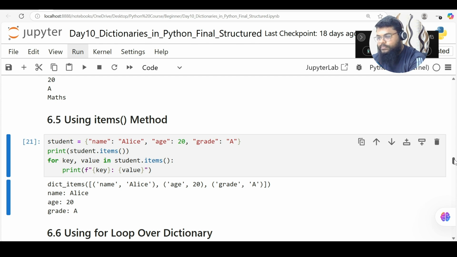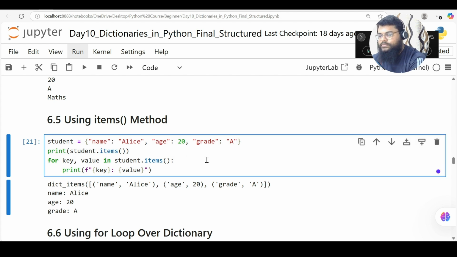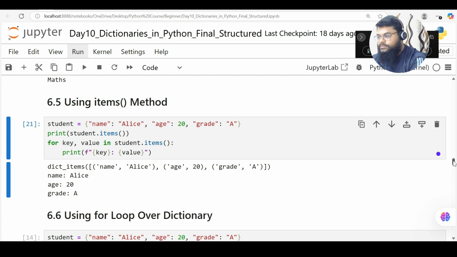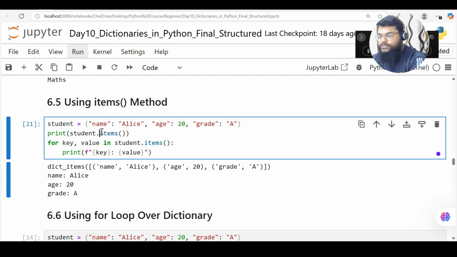So you can use the items method to loop a dictionary. This is a very important method because accessing a dictionary is different than accessing a list. Lists are simple, but for a dictionary, we have to use these methods to access it easily.